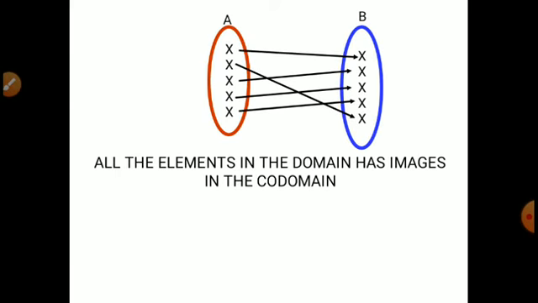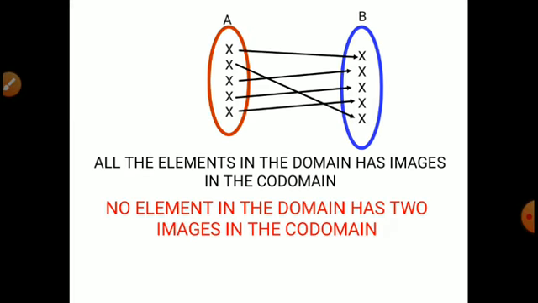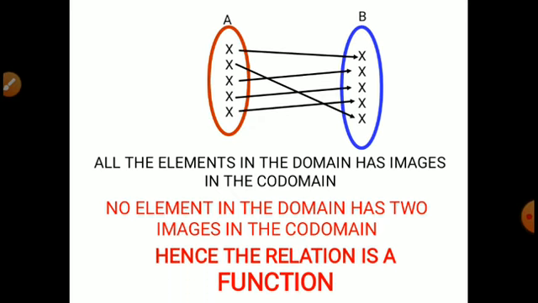Now let us see that all the elements of the domain have images in the codomain. No element in the domain has two images in the codomain. So hence this relation is a function.